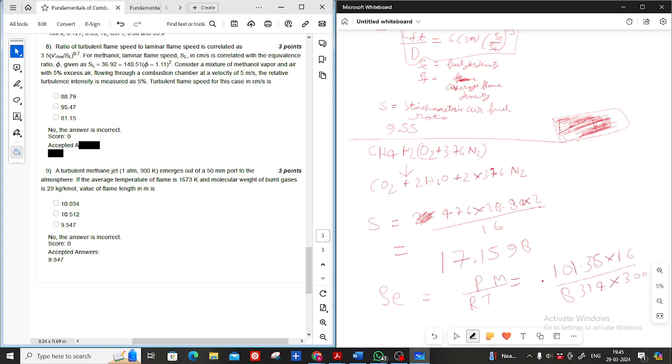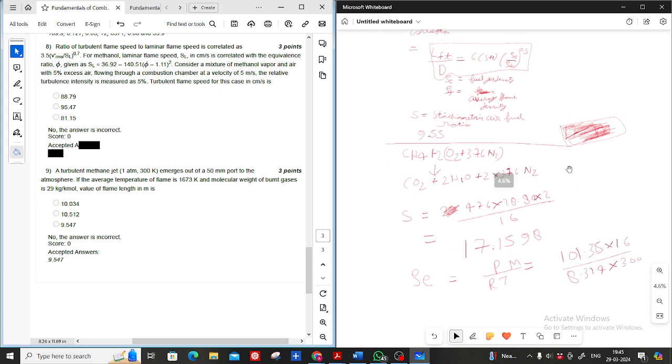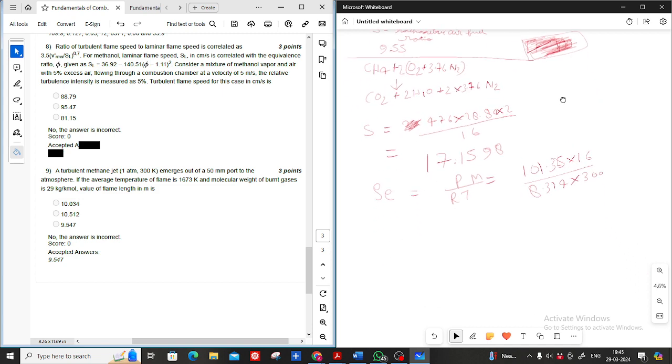So the density of fuel gas, 101.325 into 16 upon 8.314 into 300, will be 0.6499 kg per meter cube.